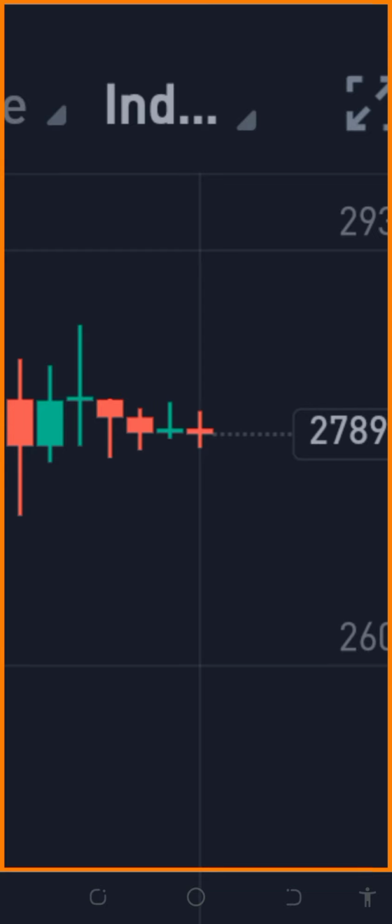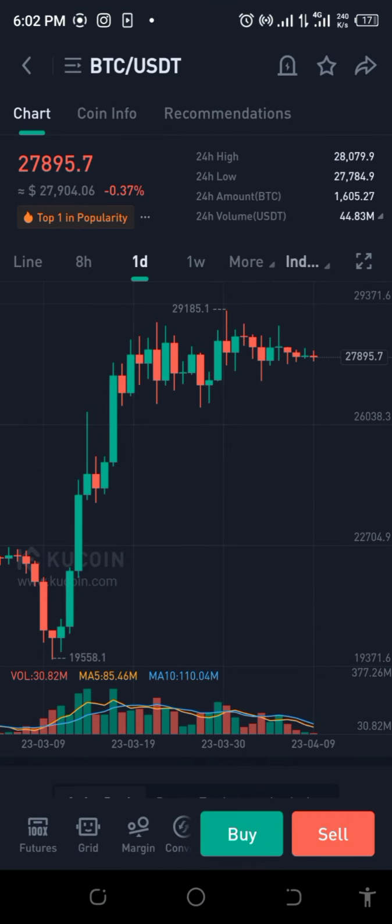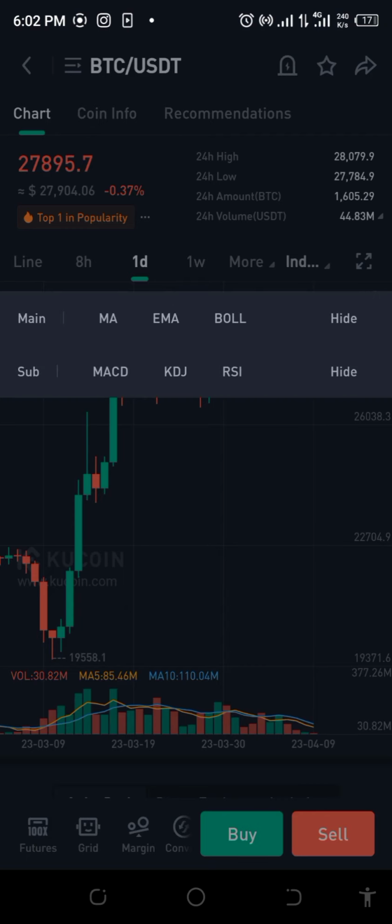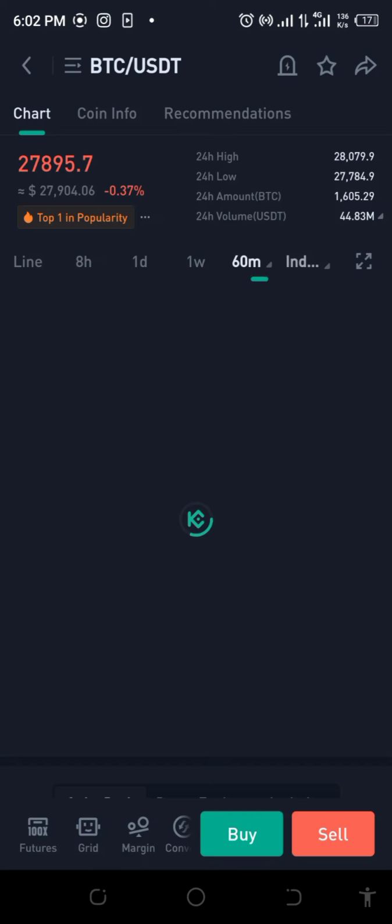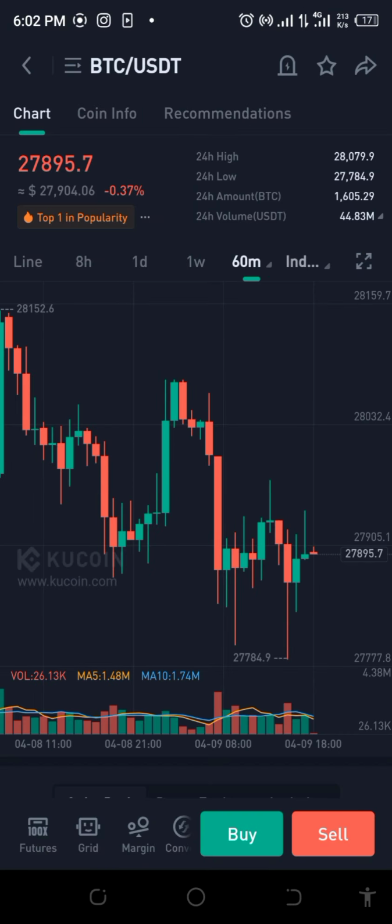It's almost at the same level for the past 2-3 days, so it's quite undecided. Let me put that in 60 minutes. Okay, let's put that in 60 minutes and see what we get. What's been going on, as you can see here, it's just going down, going up, going down.